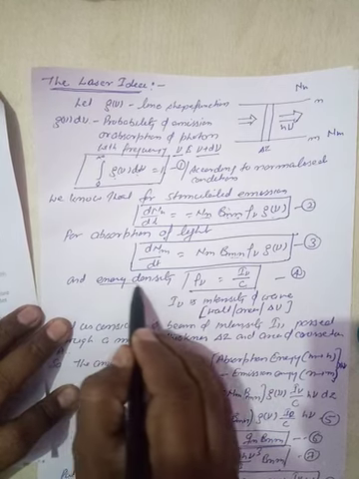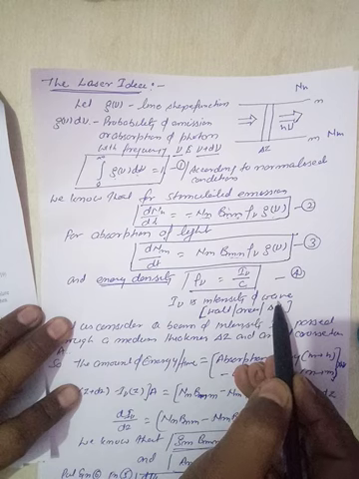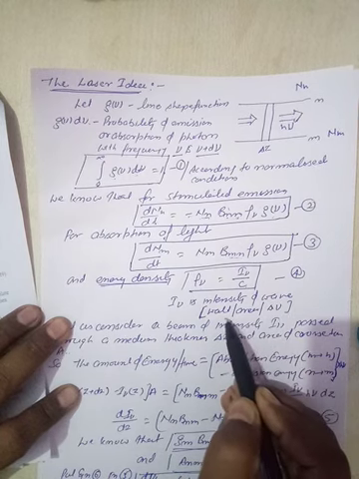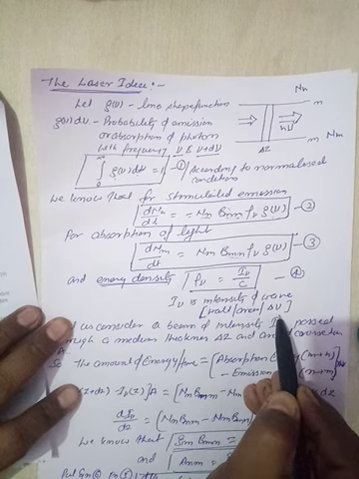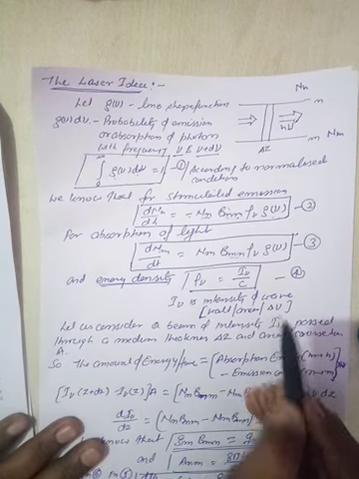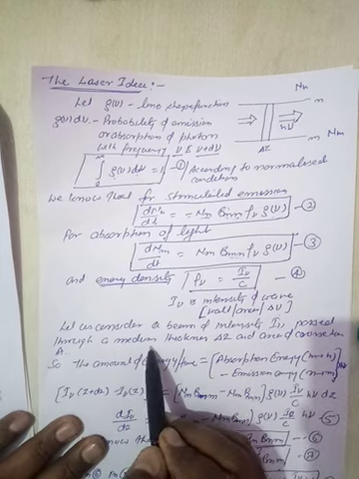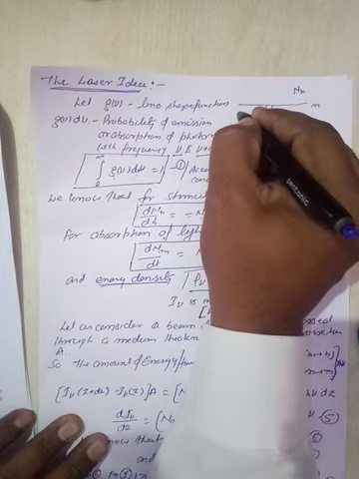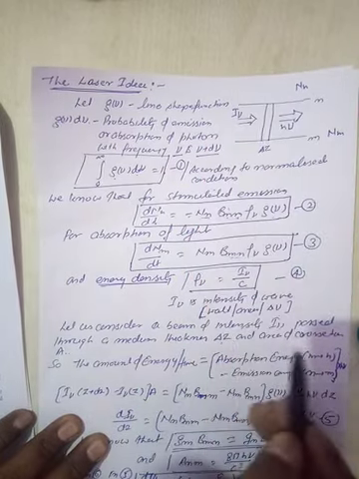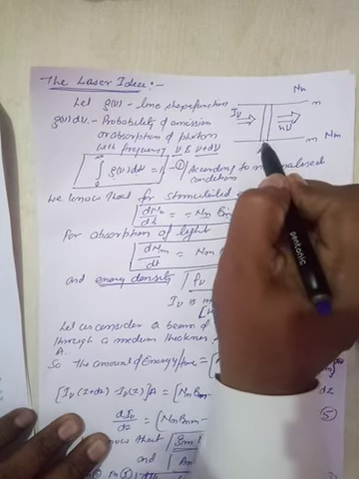Energy density, where I nu is the intensity of the wave, is defined in the unit of watt per unit area per unit frequency interval. Now let us consider a beam of intensity I nu passed through a medium of thickness delta z.